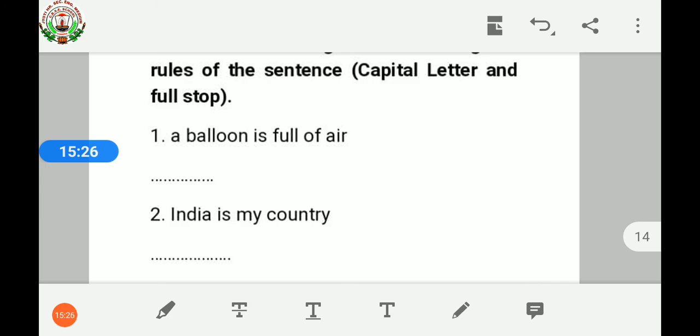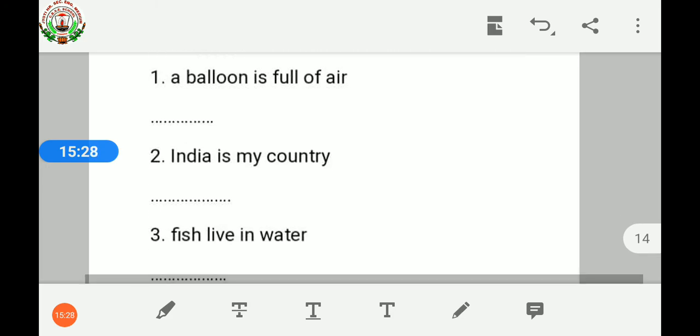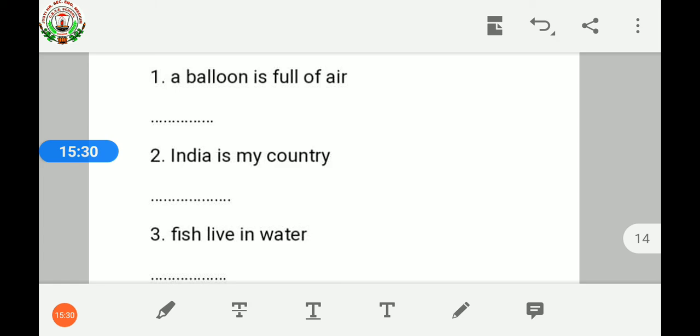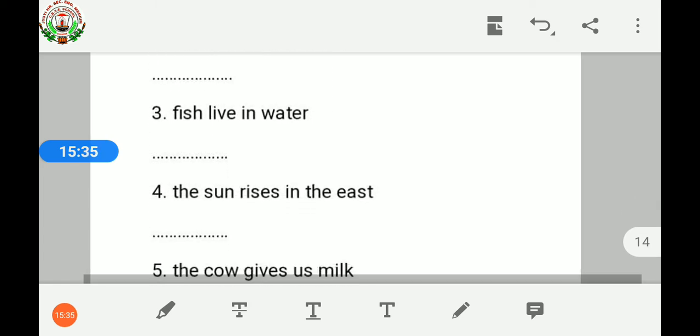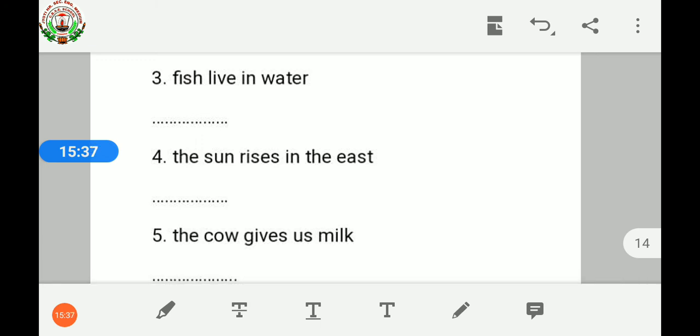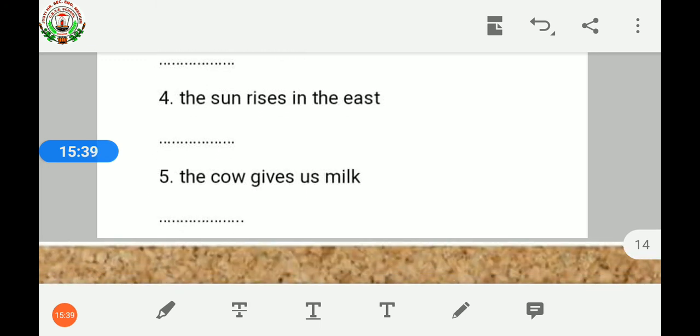Second one, India is my country. Third, fish live in water. Fourth one, the sun rises in the east. Fifth one, the cow gives us milk. You have to write this homework in your English copy.